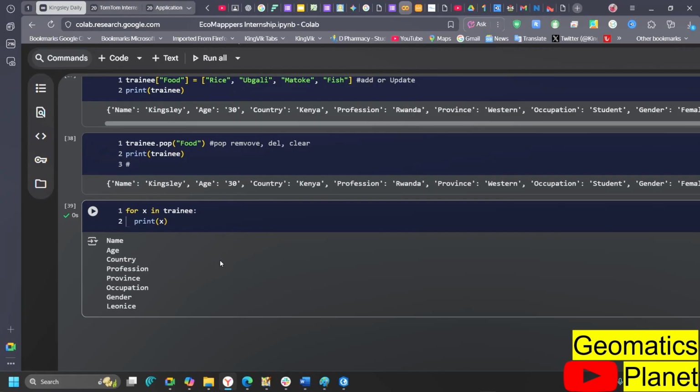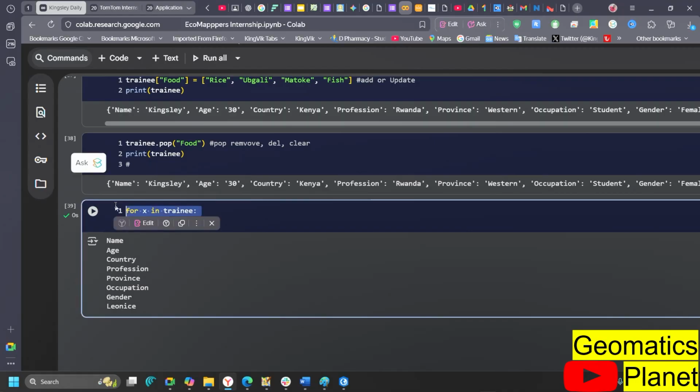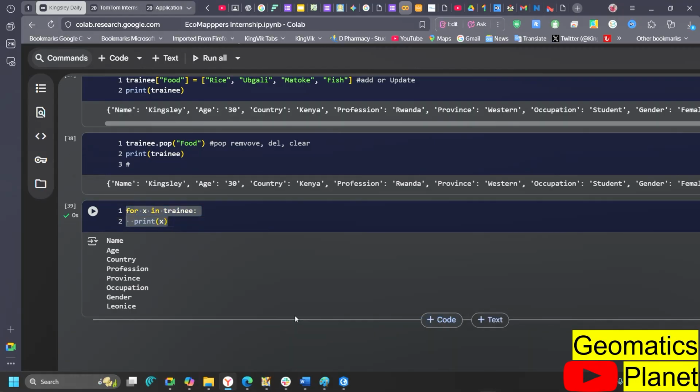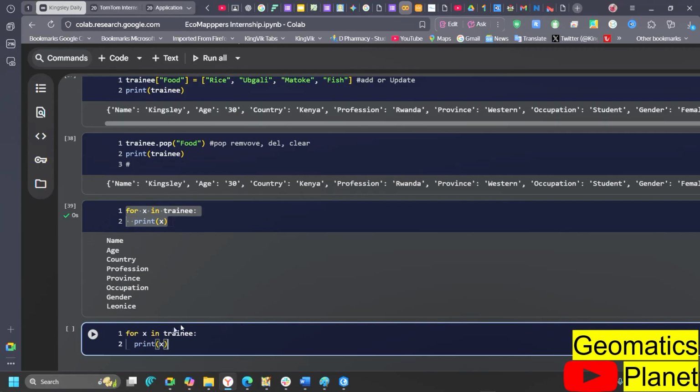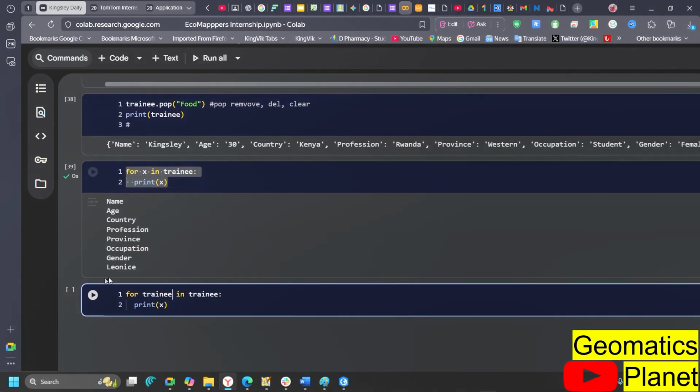I am now trying to access the keys of the dictionary one by one. I am looping through each of them, using for x in trainee, give me all the trainee. So I am using a for loop to access all of them, and that's why you are seeing everything right here.